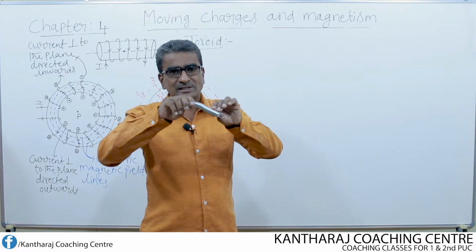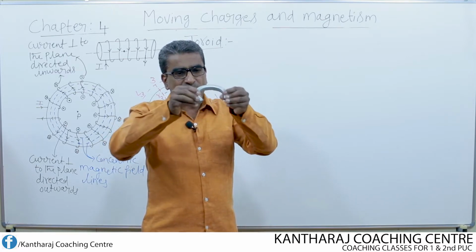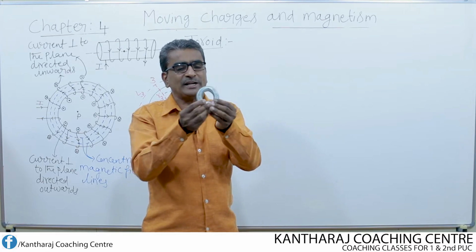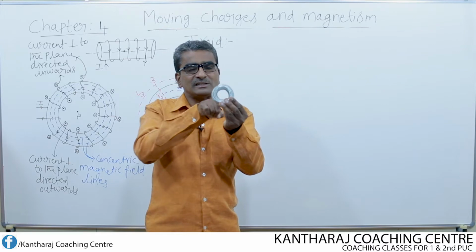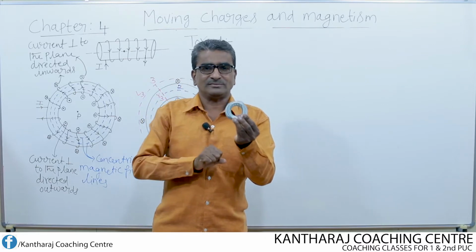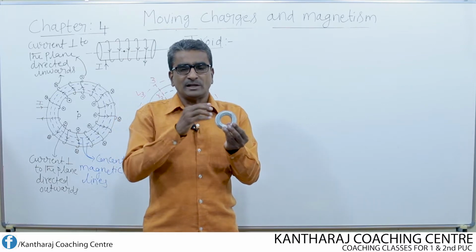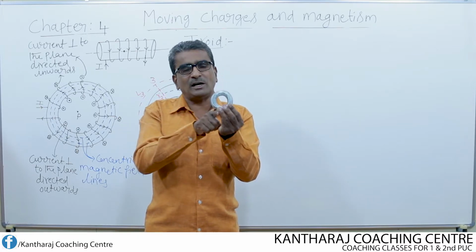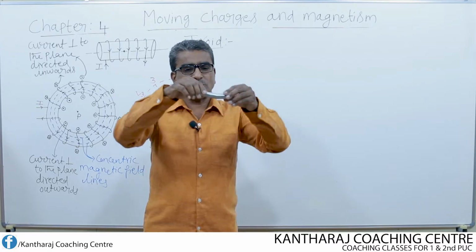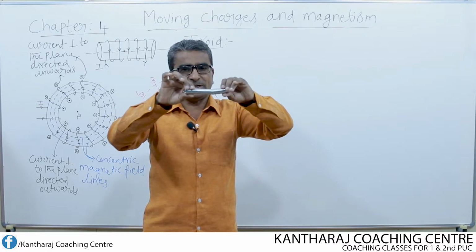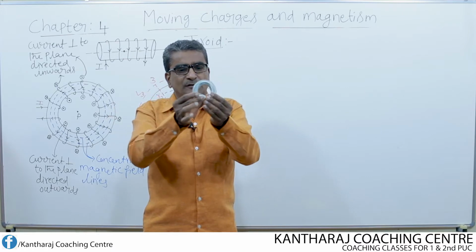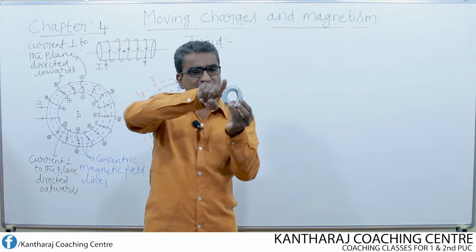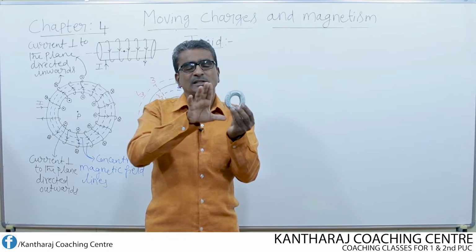Suppose, imagining this as a solenoid, I bend this solenoid like this in the form of a circular ring. Now this is nothing but a toroid. Then what is meant by toroid? A toroid is nothing but a solenoid which is bent in the form of a circular ring. So by considering this entire spring as a solenoid, if I bend this in the form of a ring, then this solenoid bent in the form of a circular ring is known as a toroid.